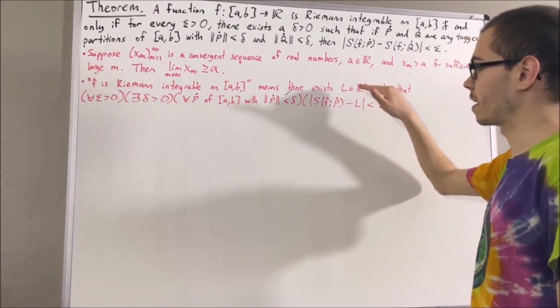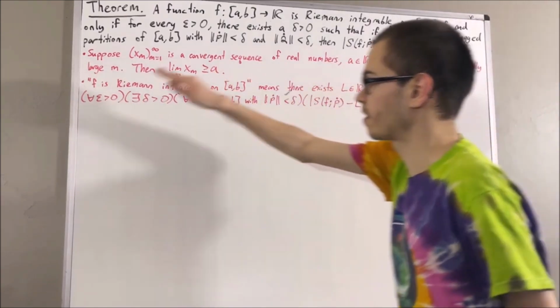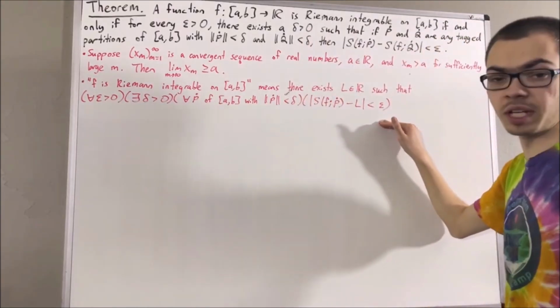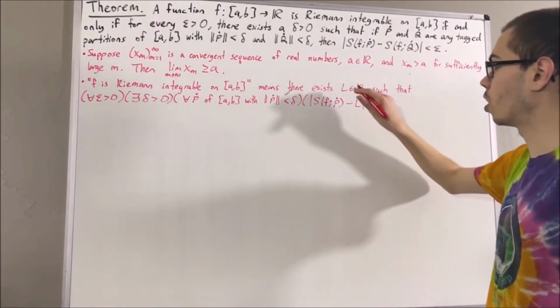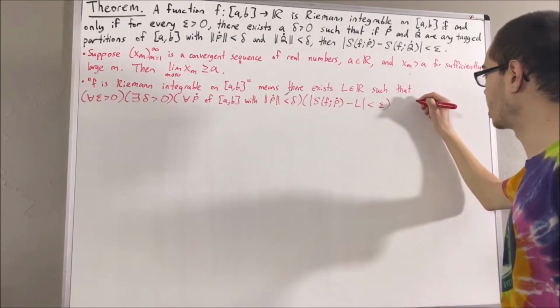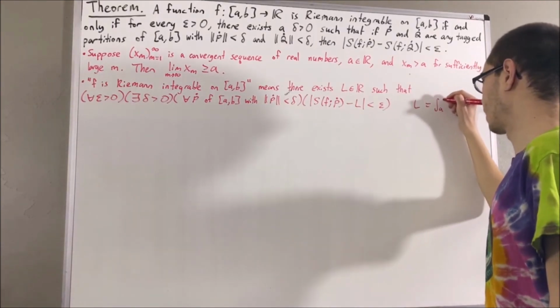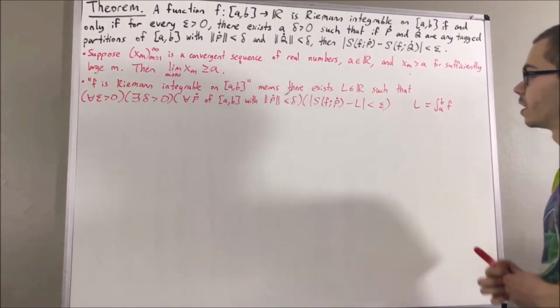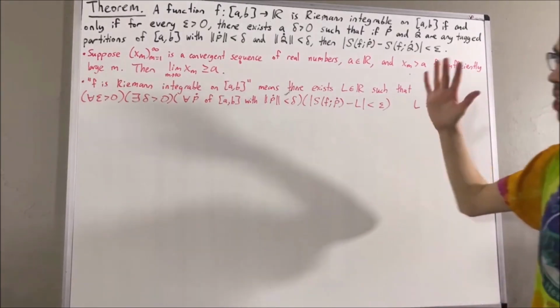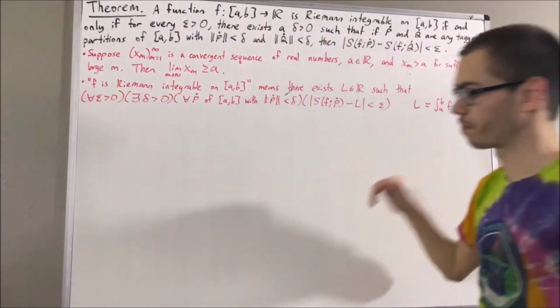Now we have proven that this real number L, which satisfies this statement, is unique. And we call L the integral of f, and we denote it like this.